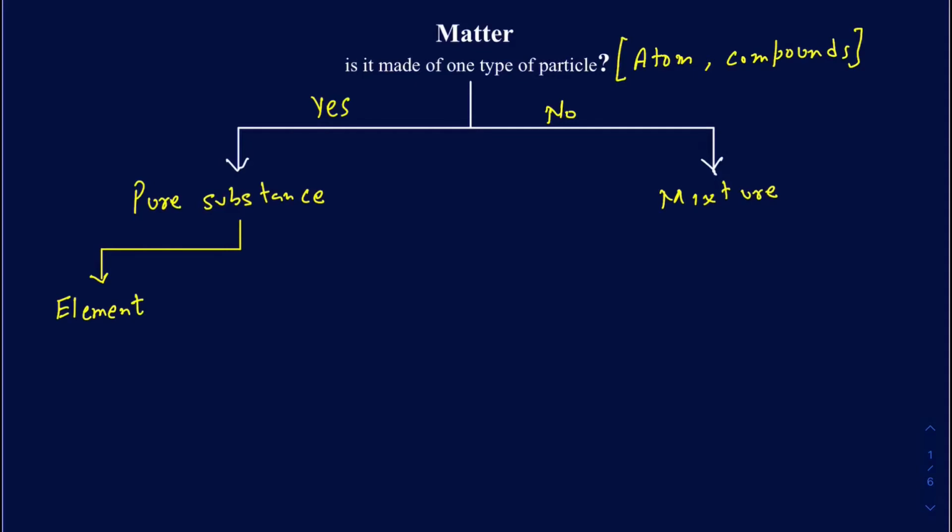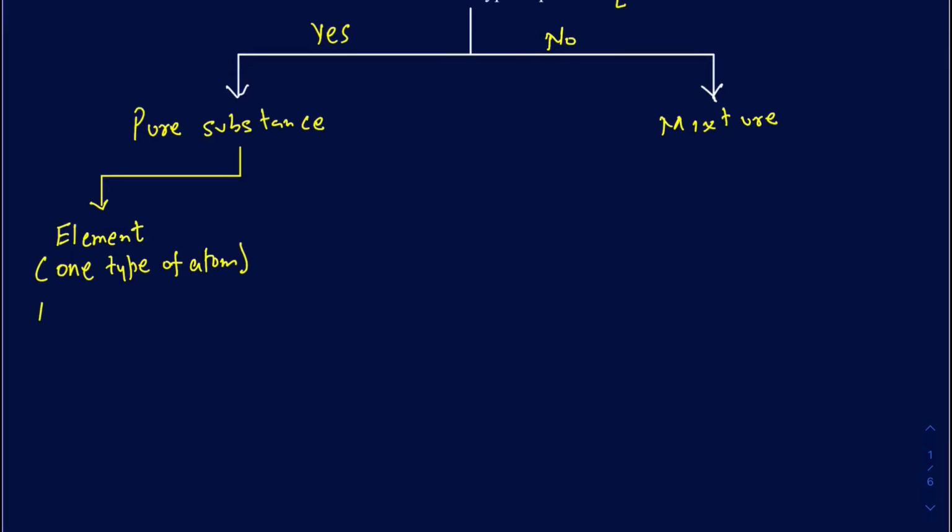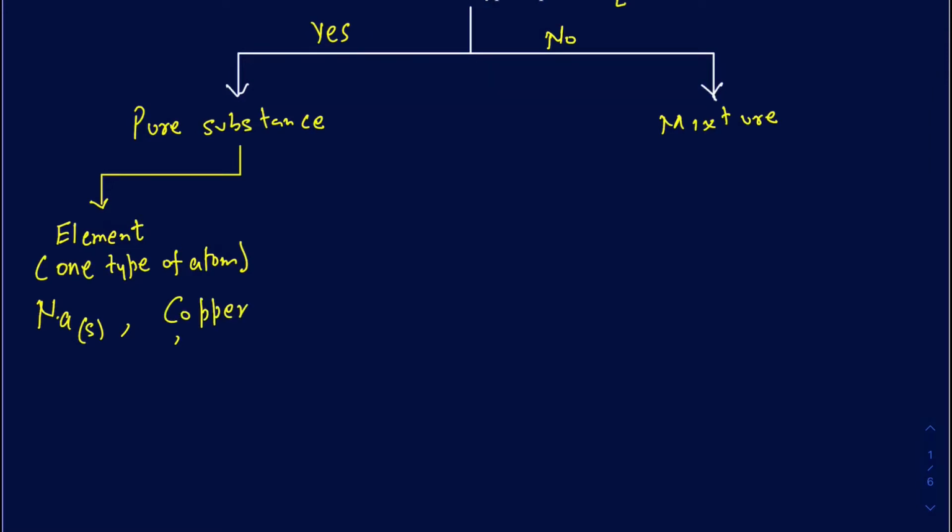So an element, you have only one type of atom. I'll say one type of atom here. For example, we have more than 100 elements in the periodic table. If I talk about the sodium element, the symbol for sodium is Na. In the sodium element, all you're really going to have is sodium atoms. Let's talk about maybe the copper element. The symbol for copper is Cu if I want to write it down. In the copper element, all you're really going to have is copper atoms in there.